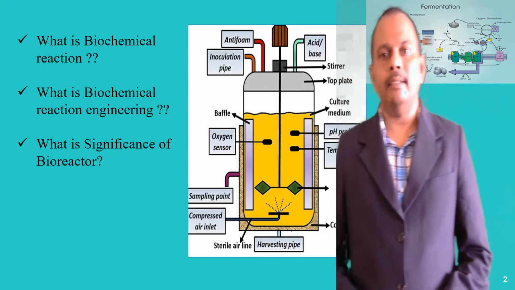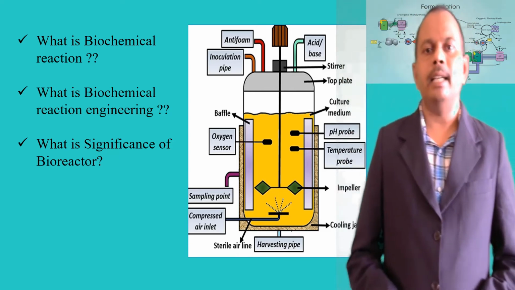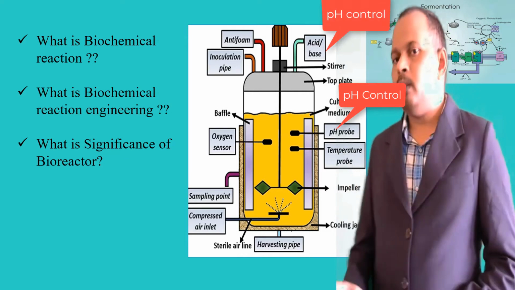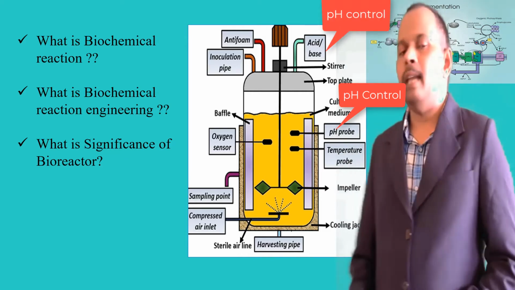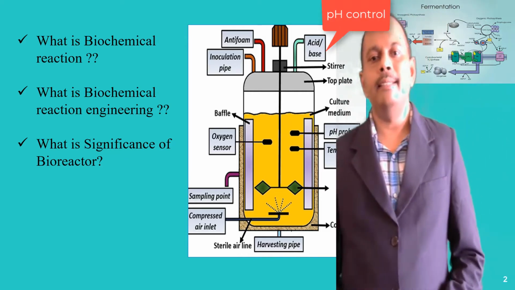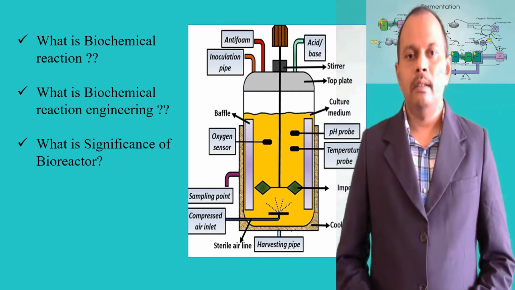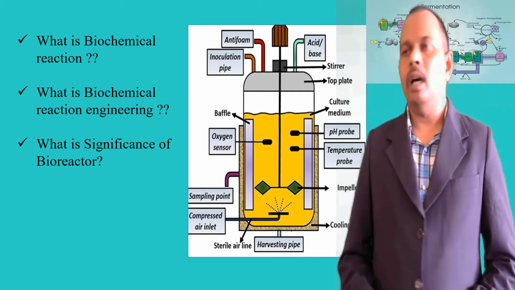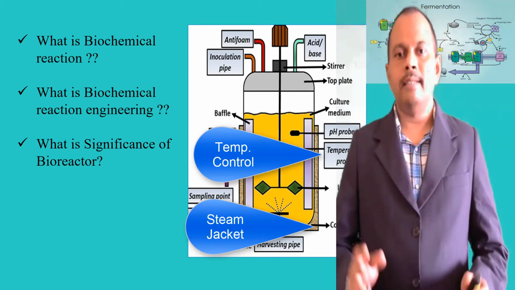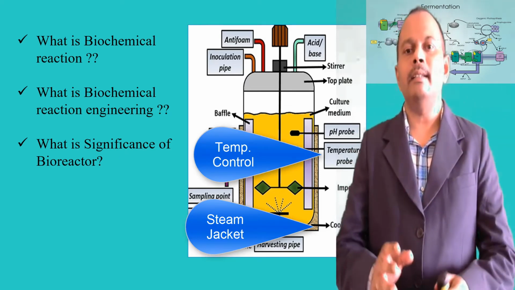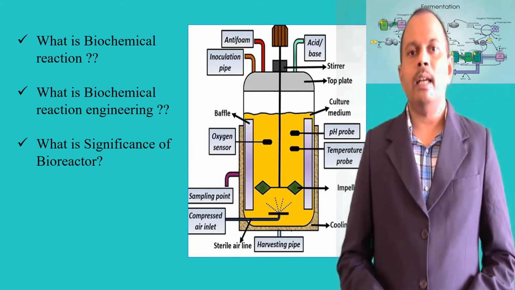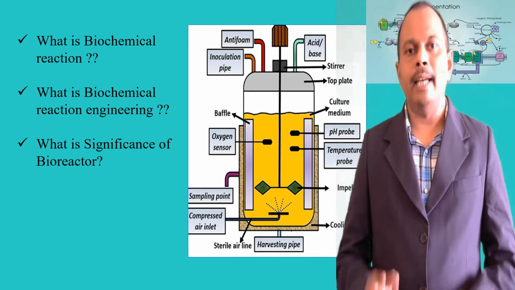To control the pH, we have the acid-base probe and the pH probe. With the help of these, we can control the pH inside the bioreactor. To control the temperature, we have the temperature probe and a steam jacket over the surface of the fermenter, and with the help of these, we can control the temperature inside the bioreactor.